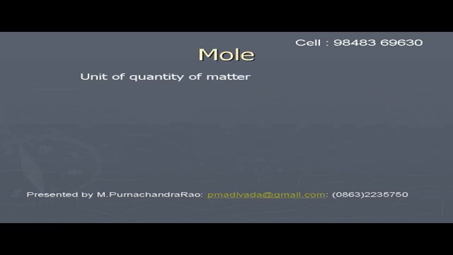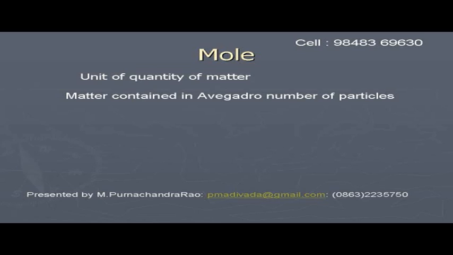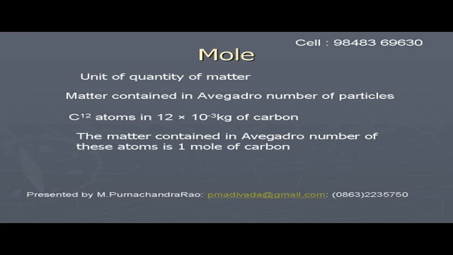Mole. It is the unit of quantity of matter. It is the matter contained in Avogadro number of particles. 1 mole of a substance means it is the matter contained in Avogadro number of particles. For example, if you take C12 atoms, carbon 12 atoms, whose mass is 12 into 10 to the power of minus 3 kgs, the matter contained in Avogadro number of these atoms is taken as 1 mole of substance.